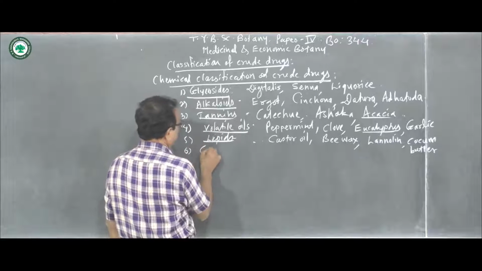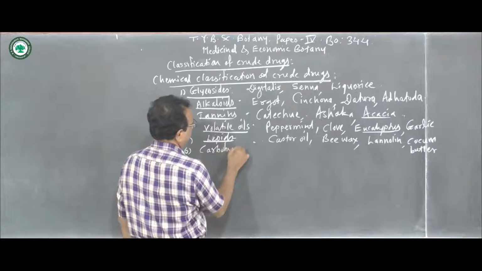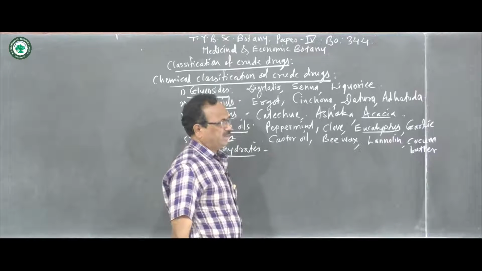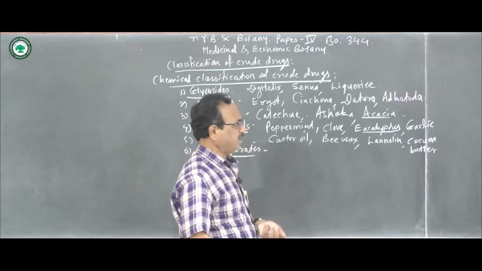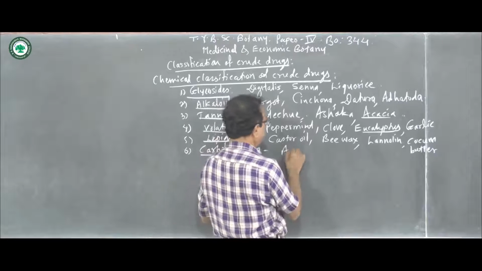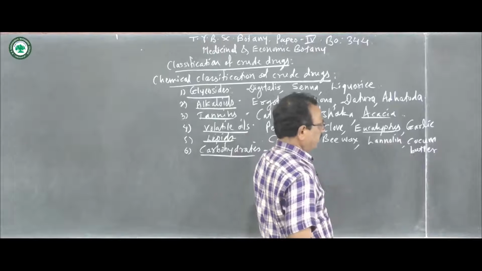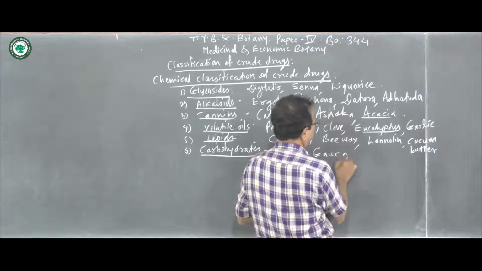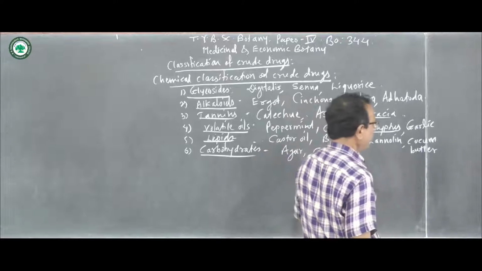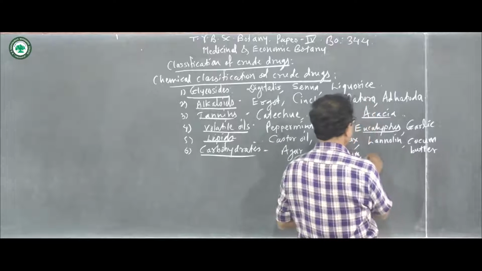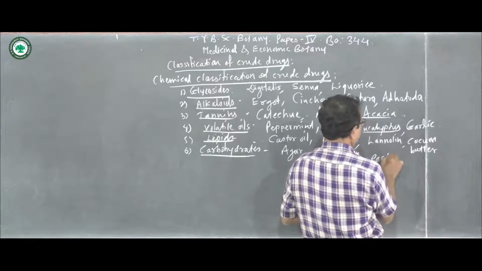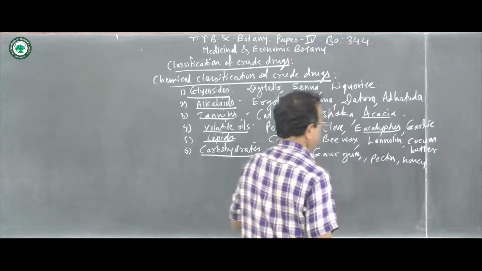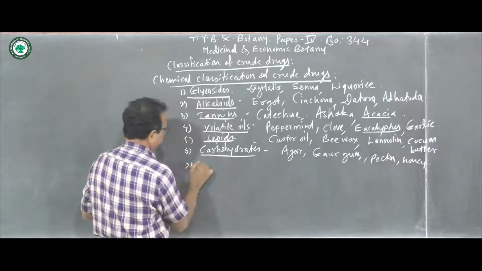The next is the carbohydrates. Plants which consist of carbohydrates are placed under the carbohydrate, like agar, then guar gum, then pectin, honey, and so on. Then resin and resin combinations.